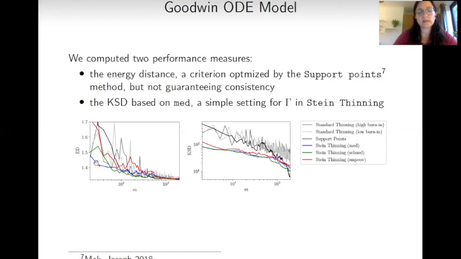And I would like to stress that the energy distance is the quantity that is minimized by support points, which is in fashion similar to our Stein thinning algorithm. But the energy distance doesn't guarantee consistency of the empirical distribution obtained, unlike Stein thinning. In any case, Stein thinning achieves better performance than the other traditional methods, regardless of the performance metric that we're using.